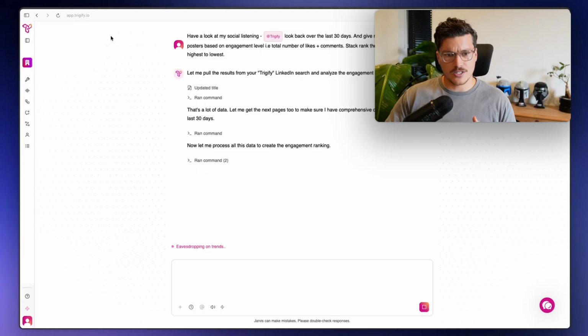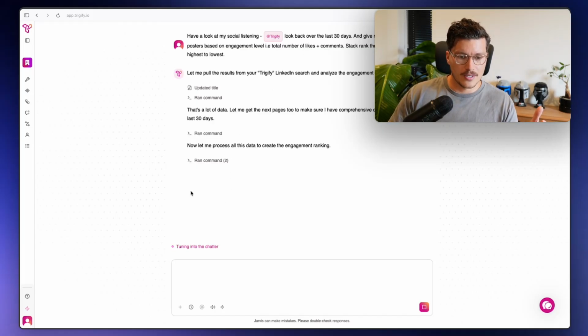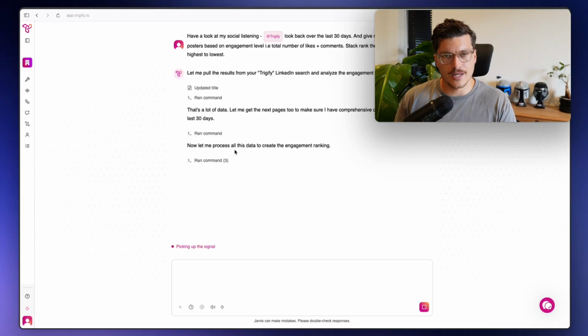Now, of course, by the way, this search is going to take a little bit of a while because it's got to crunch through a lot of data, right? But you can see here it's actively working. You can expand and close these drawers as well if you want to see what's going on, but it's basically just creating a script which is analyzing all of this data to give it back to us. So sometimes things can be very quick. Sometimes things are a little bit longer depending on the analysis that you're wanting this thing to crunch.